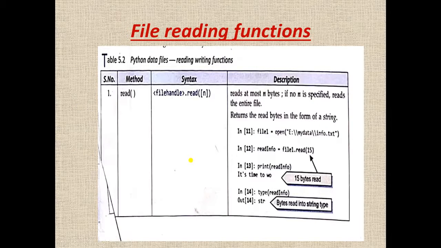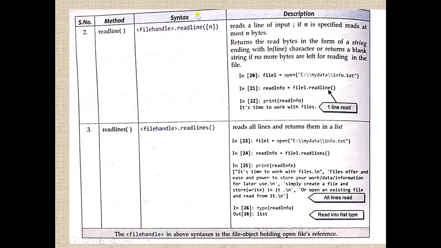Next are the file reading functions. Python data file reading and writing functions. For the read function, you write the file handle dot read, and it will read the complete file. Next is readline. Readline will read only one particular line and return that line. Next is readlines. Readlines reads all the lines and returns them as a list, while the readline function returns a string.